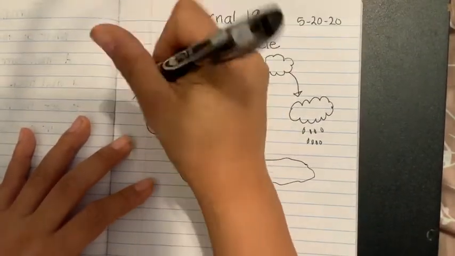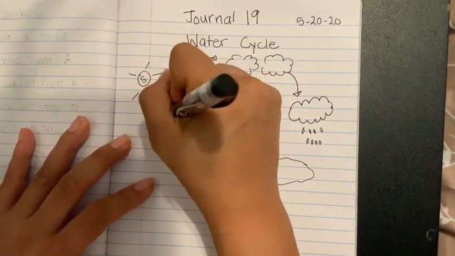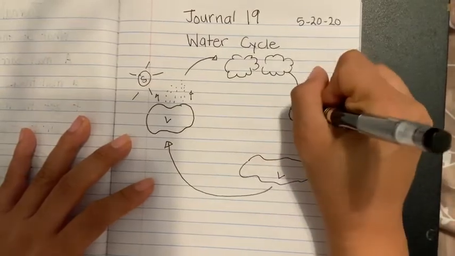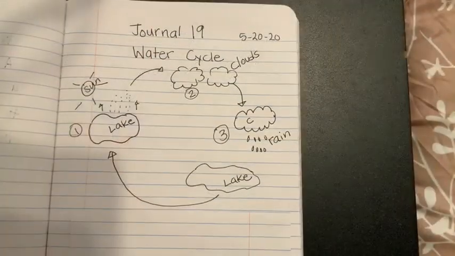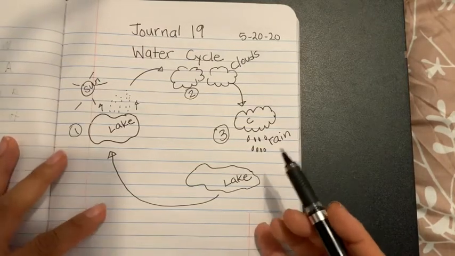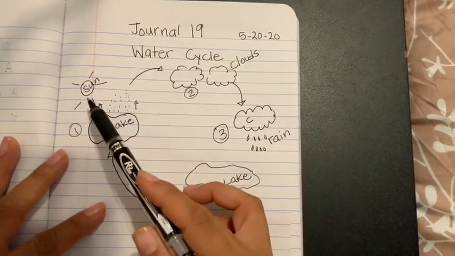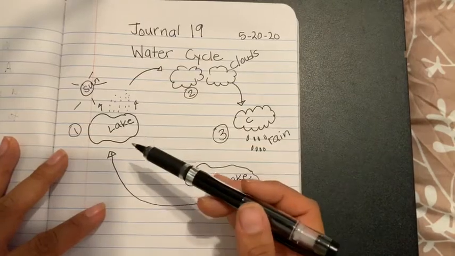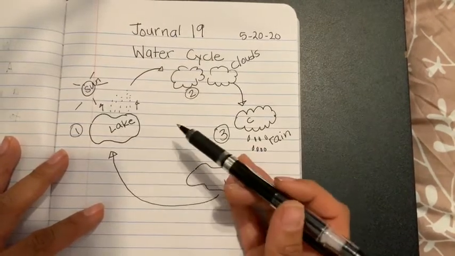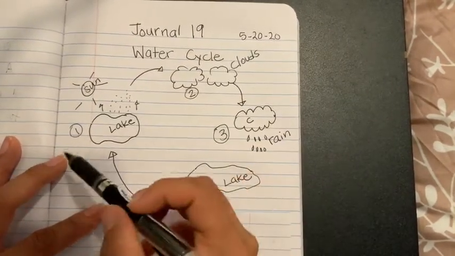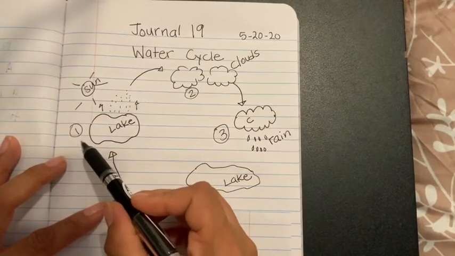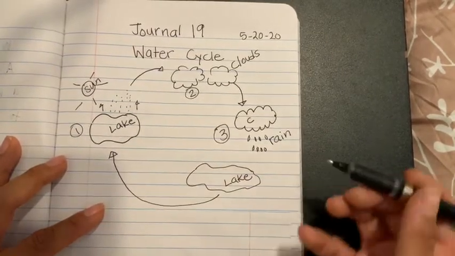So I'm going to go ahead, you can label it an S for sun, an L for lake, C for cloud. So after you finish labeling, and again, you can label by just adding the beginning sound, but you can also push yourself and try to sound out the rest of the word. Make sure that you number the cycle 1, 2, 3.